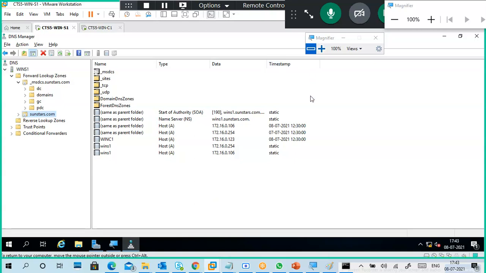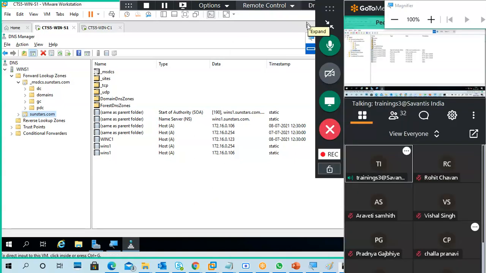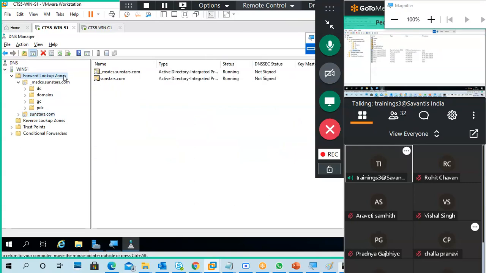A small thing: we are going to create one domain directly, without a domain controller, nothing. I will just go and create it here.